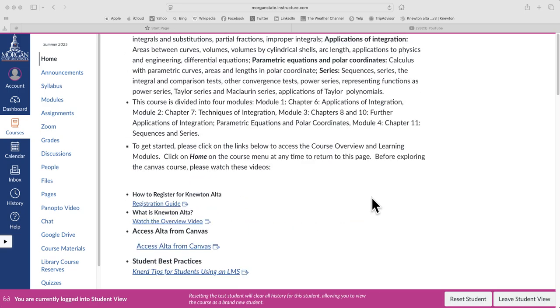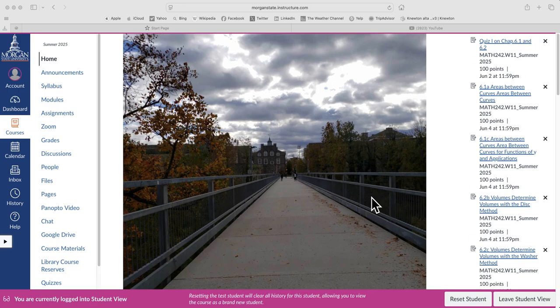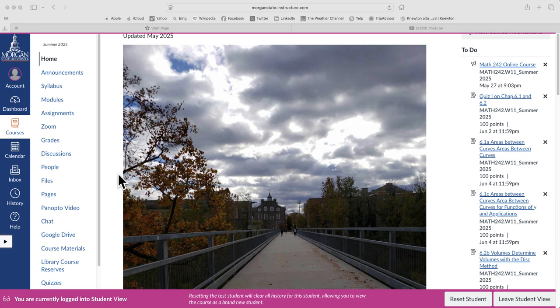Now, since we're here, I prefer that you use the Inbox in Canvas, this inbox here, to send me a message, because through my emails I get too many emails, and sometimes I don't keep track of all of them. So if you send me a message through Inbox in Canvas, I will respond to you as quickly as possible.